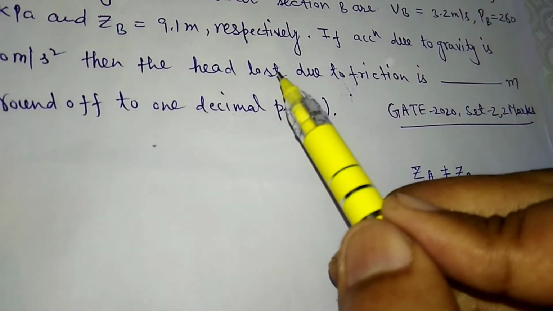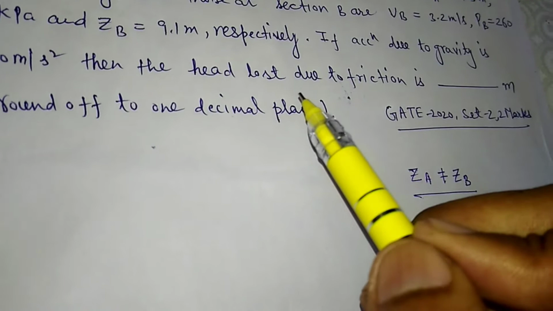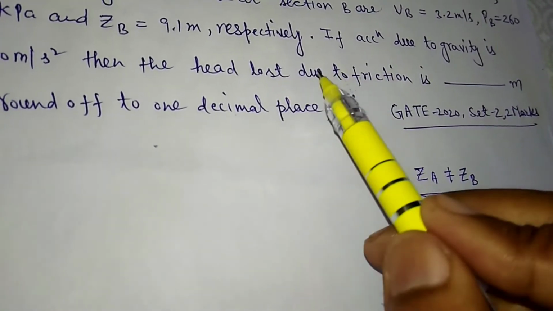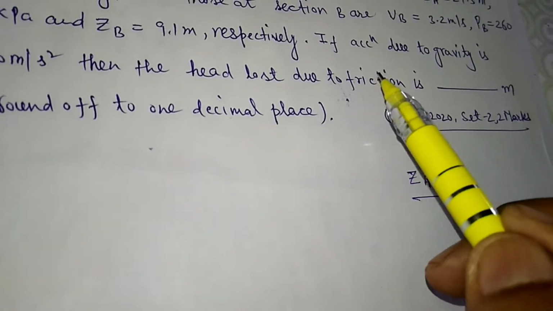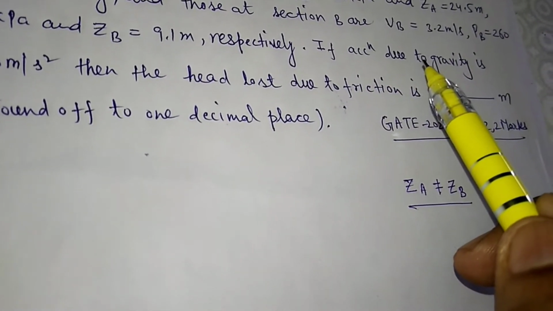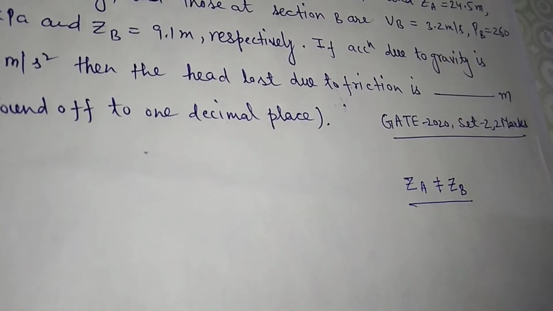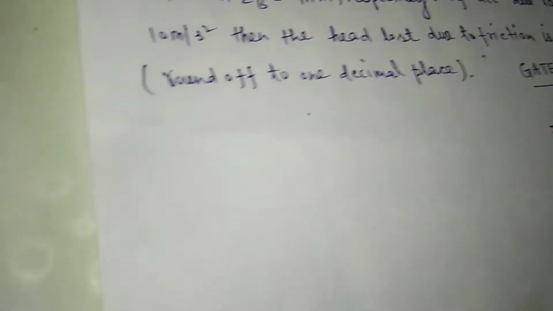As we know, when there is a flow through any pipe there will be some head lost due to friction, which can be counted at the outlet of any section. So let's solve this question.